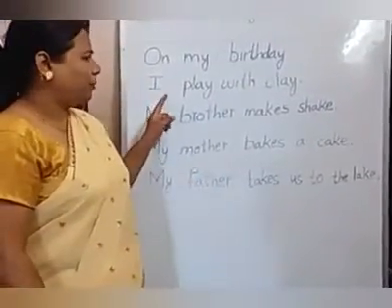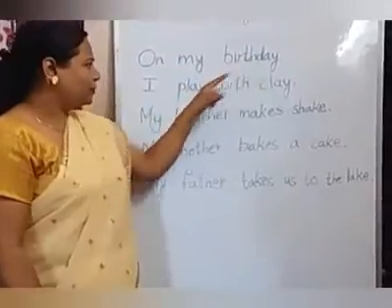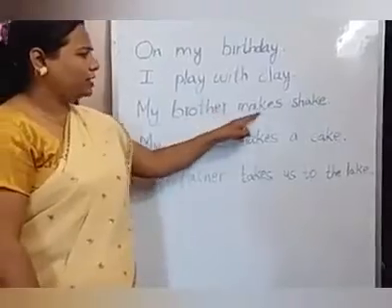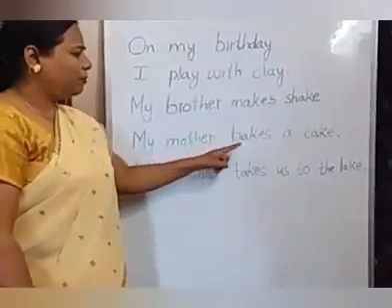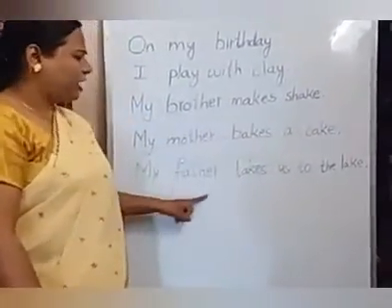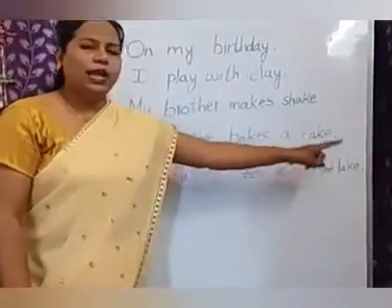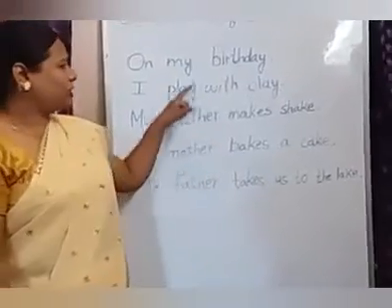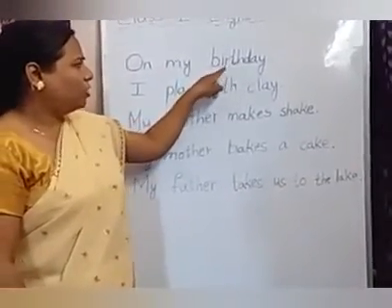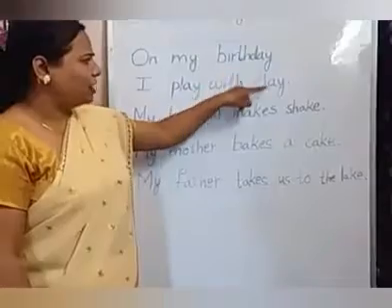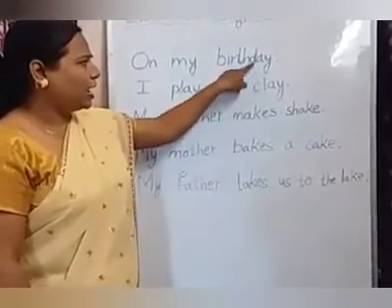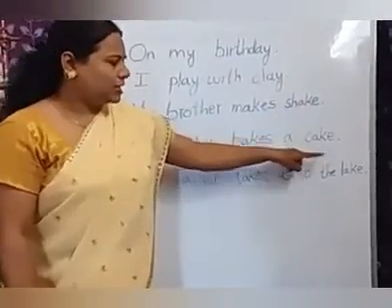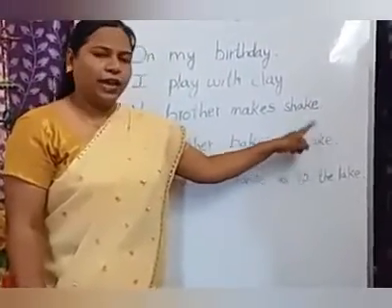Now let us see the poem. On my birthday, I play with clay. My brother makes shake. My mother bakes a cake. My father takes us to the lake. Okay children? These are the rhyming words. Here at the end of the line of the poem we have rhyming words. Day and clay are rhyming. Yes. Shake, cake are rhyming. Yes. Lake is also rhyming with cake and shake.